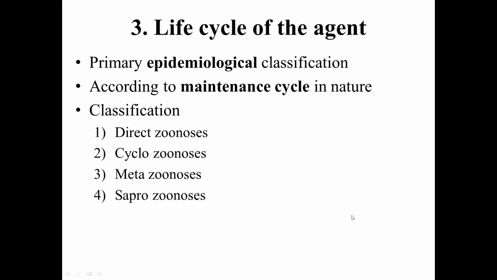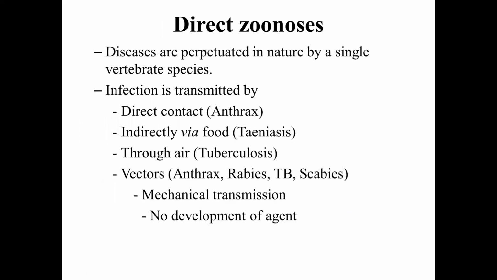Cyclozoonosis, minimum of 2 species are required. Often it is more than 2. Metazoonosis, a minimum of 1 invertebrate host species is required. Saprozoonosis, the life cycle of the agent should involve an environmental stage. Let it be a soil, let it be a vegetation, somewhere in the environment that should be there.